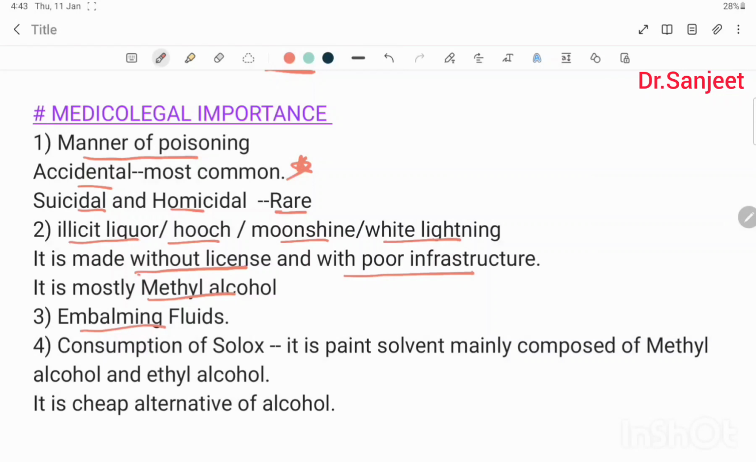Embalming fluid. Then fourth, consumption of Solox. It is a paint solvent mainly composed of methyl alcohol and ethyl alcohol. It is a cheap alternative to alcohol.